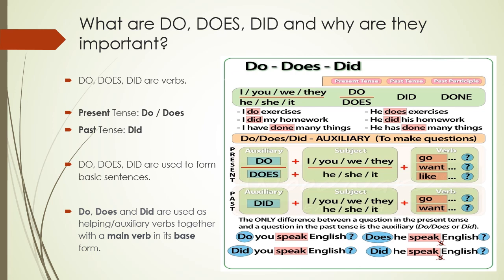In all of these examples, do notice that the main verb is in its base form, which means that the main verb does not change with regard to change in tense. For example, the main verb here is speak. So, we do not use s at the end of this word, or spoke or spoken. It remains in its base form, which is speak.